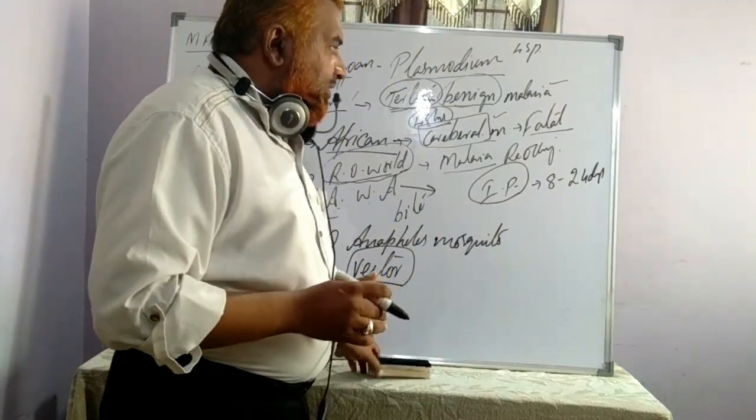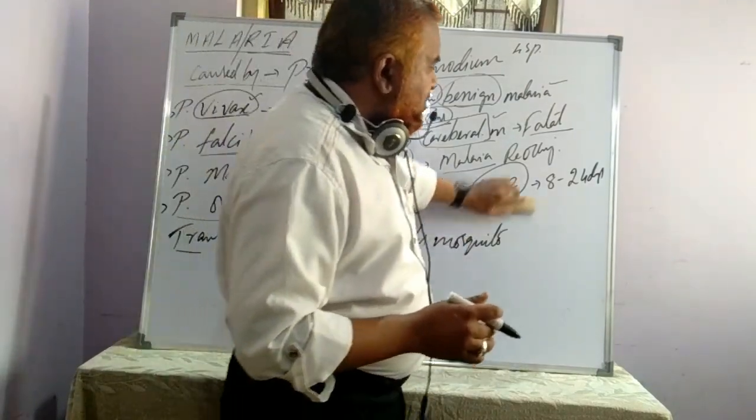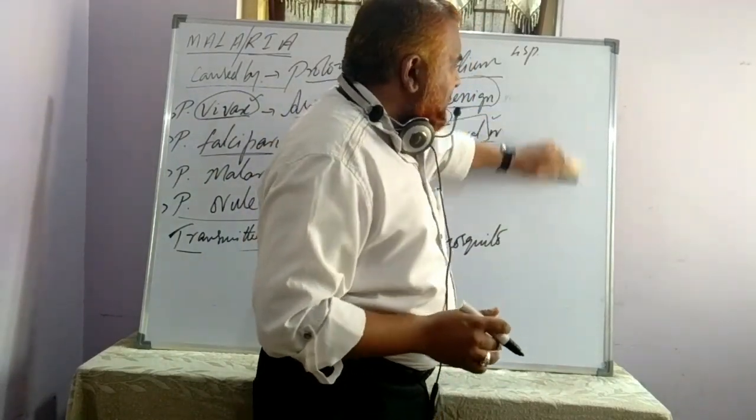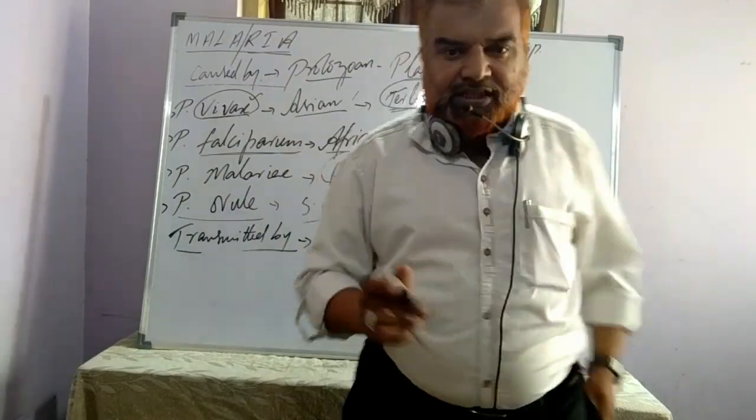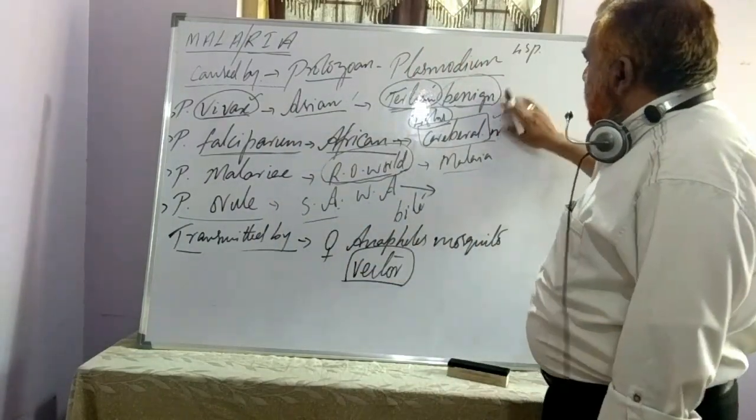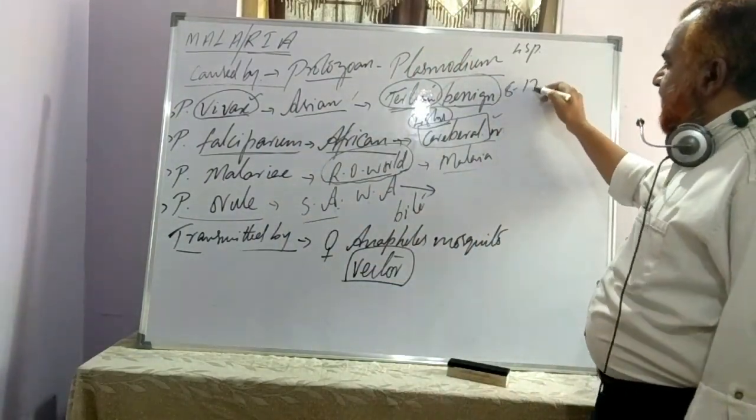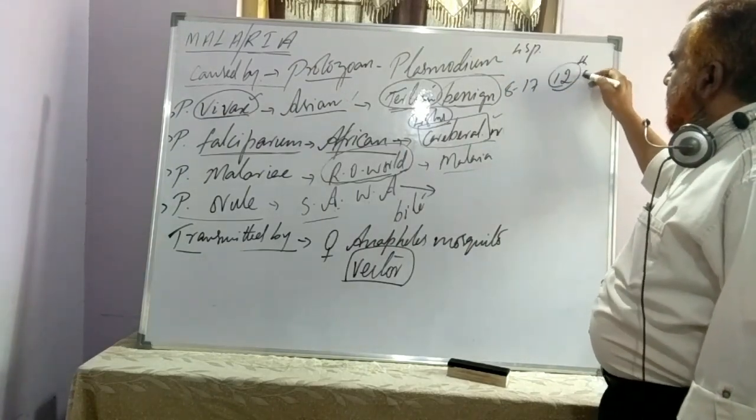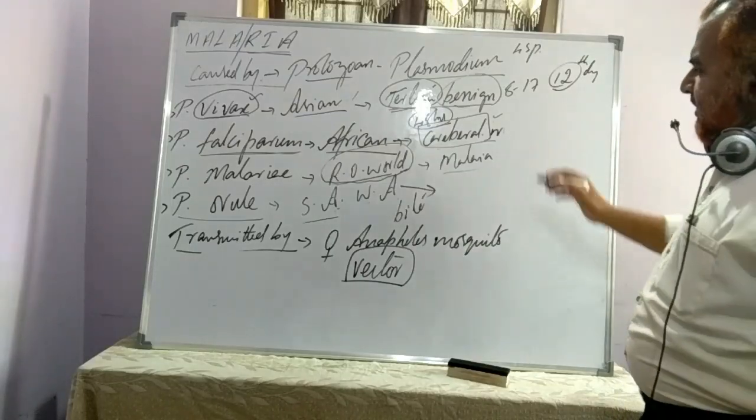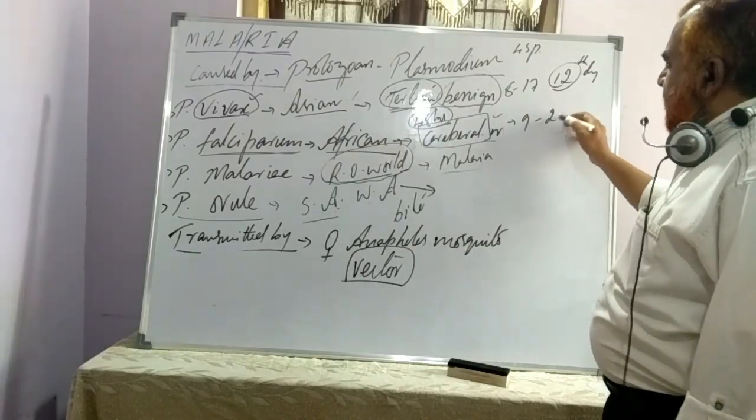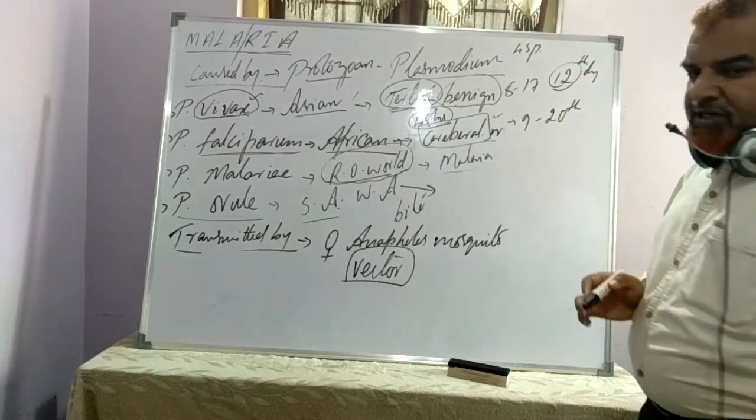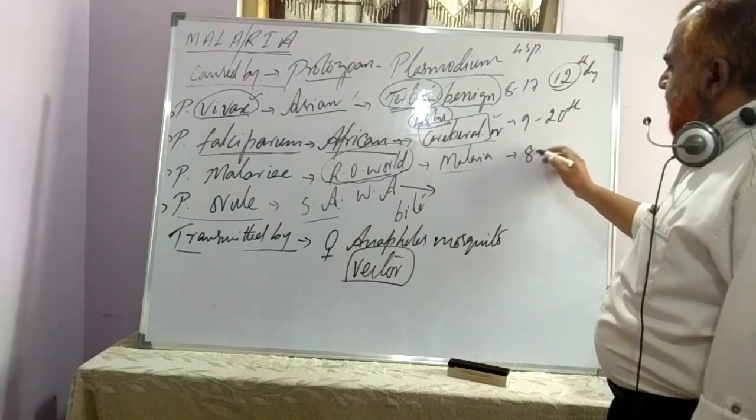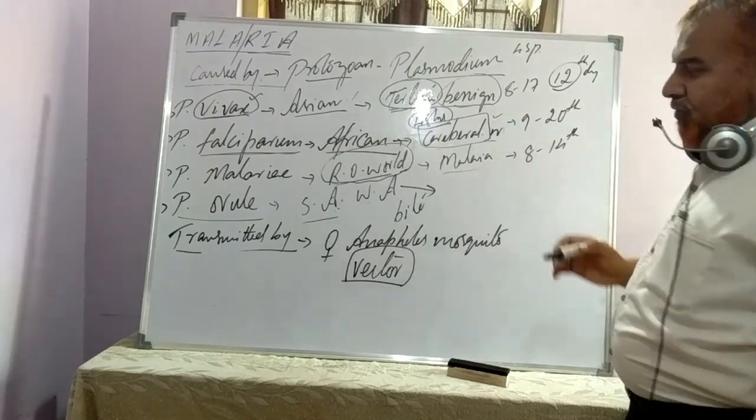Here also again the incubation period varies from species to species. For example, in case of Plasmodium vivax, the incubation period ranges from 8 to 17 days. So on an average, we can consider this as 12th day incubation period. Whereas in case of falciparum, from 9th to 20th day, I am telling you the range over here. This also from 8 to 14th day.